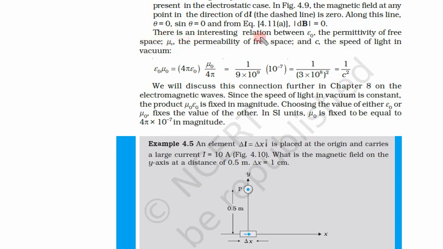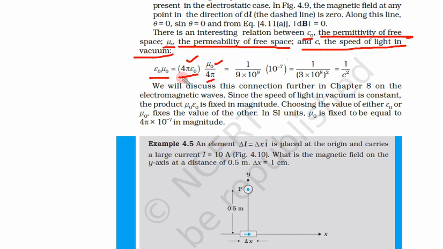Now there is an interesting relation between epsilon naught, the permittivity of free space, mu naught, the permeability of free space, and c, the speed of light in vacuum. So what is that relation? The relation is epsilon naught mu naught is equal to 4 pi epsilon naught into mu naught upon 4 pi. So this we have just multiplied in both the cases, 4 pi multiplied here, divided by 4 pi here.